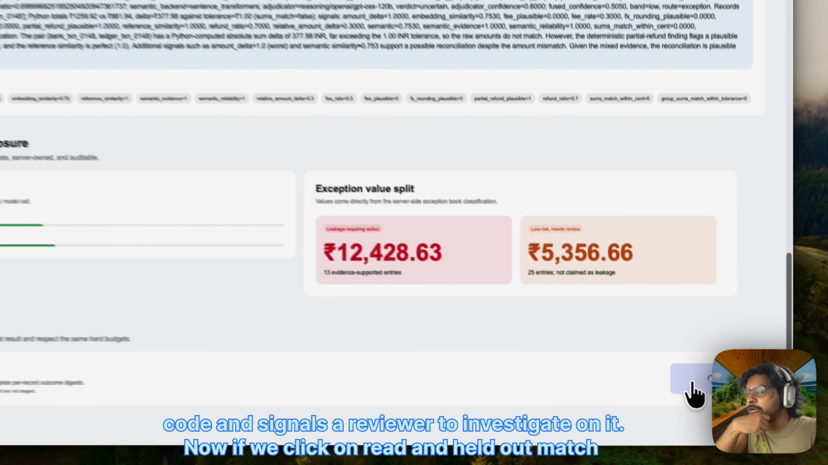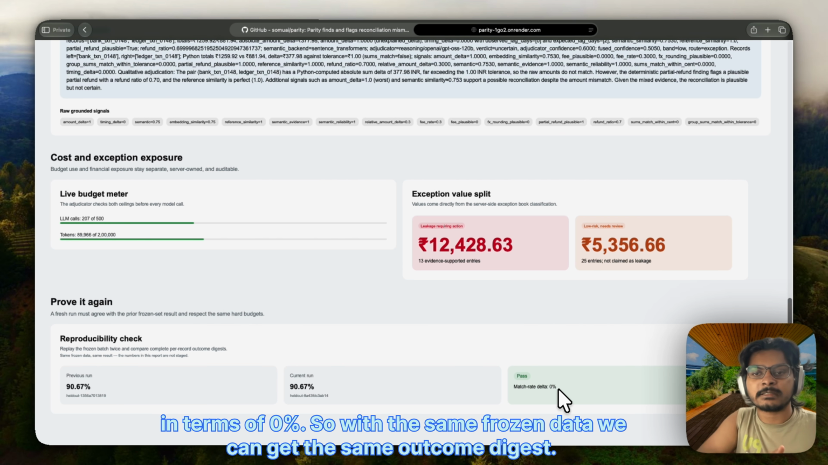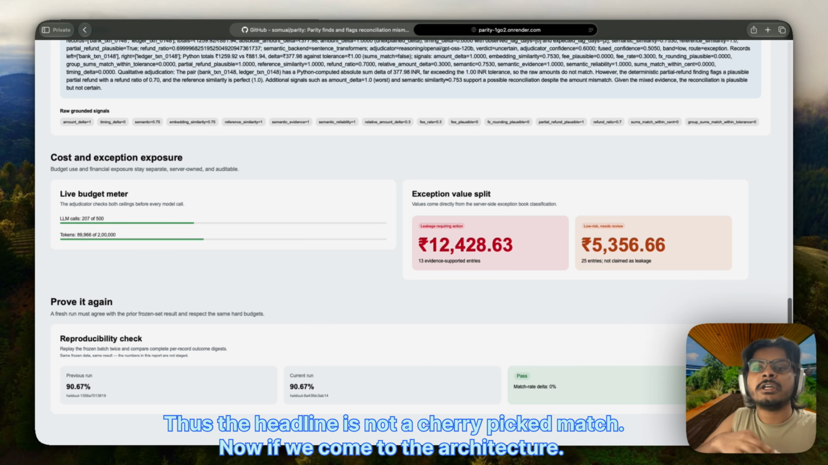Now, if we click on the rerun held-out batch and the reproducibility check section, we get nearly the same result, with a match rate delta of 0%. So with the same frozen data, we get the same outcome digest. Thus, the headline is not a cherry-picked match.